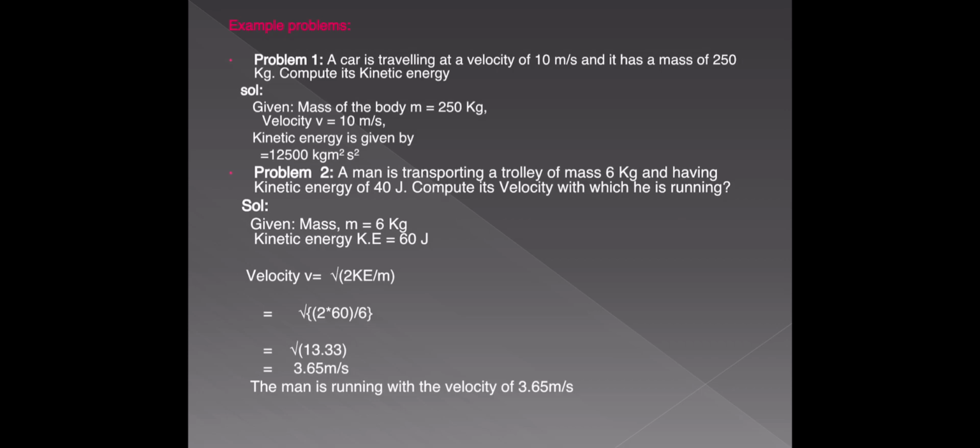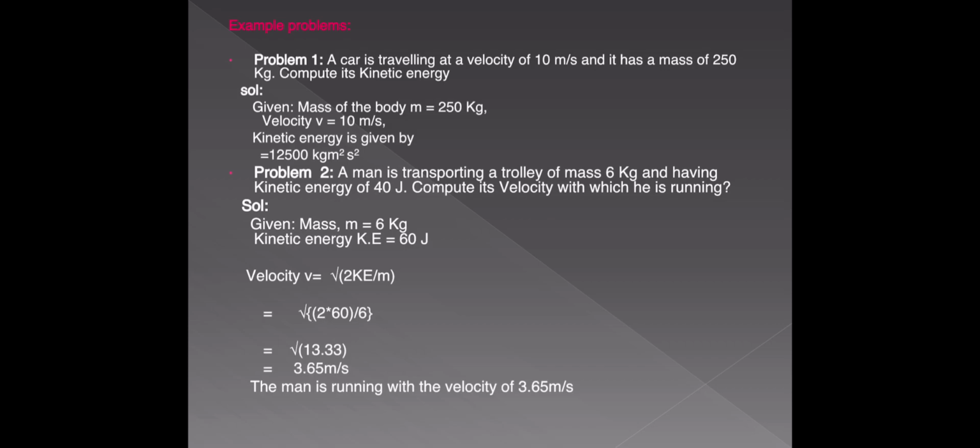Compute the velocity with which it is running. So a man is transporting a trolley of mass 6 kg and having kinetic energy of 40 joules. Find the velocity. That's it.